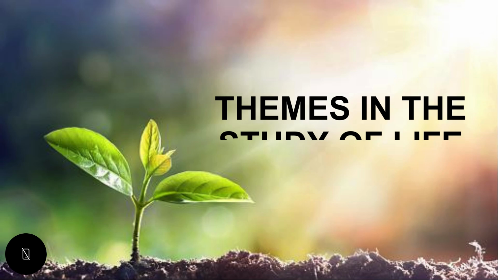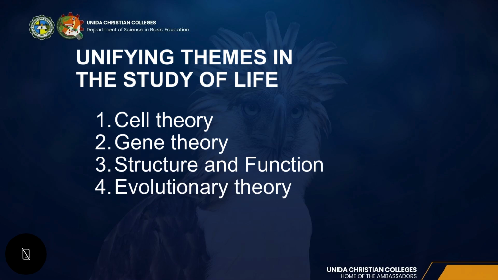We are done with discussing the theories of life. Now let us proceed on discussing the different concepts after the scientists discovered the cell. Not only the cell but also the structure and the characteristic of the cell. We only have four concepts that we must understand in order to master the topic or the following lessons that we're going to discuss later on.